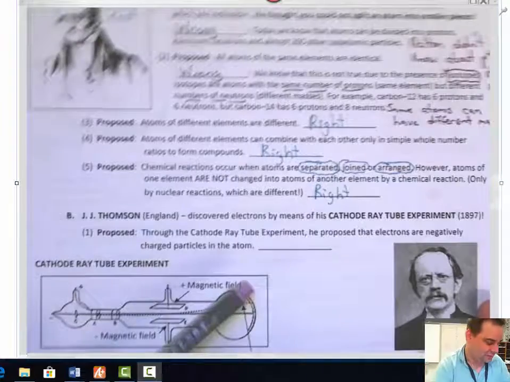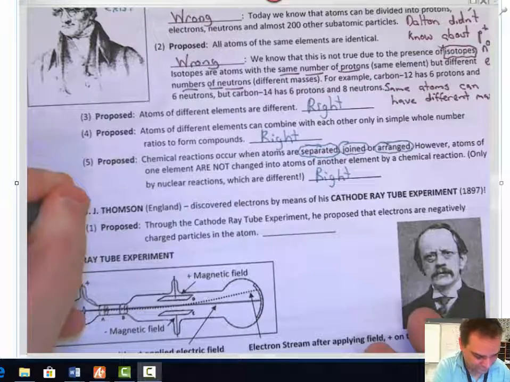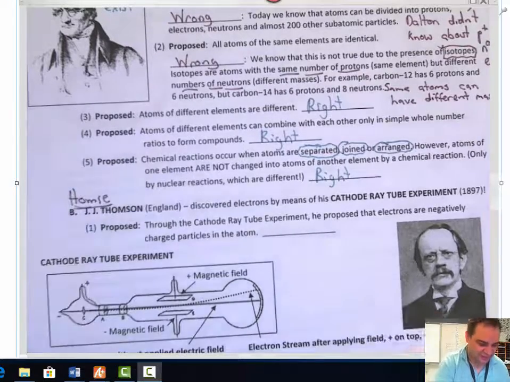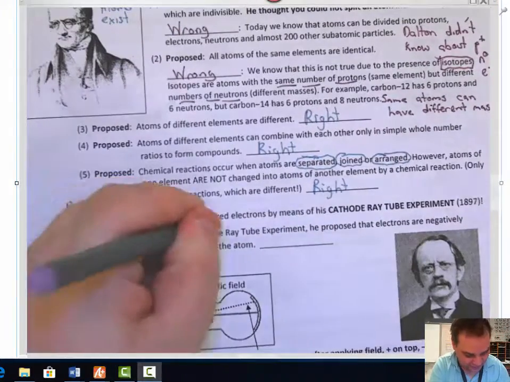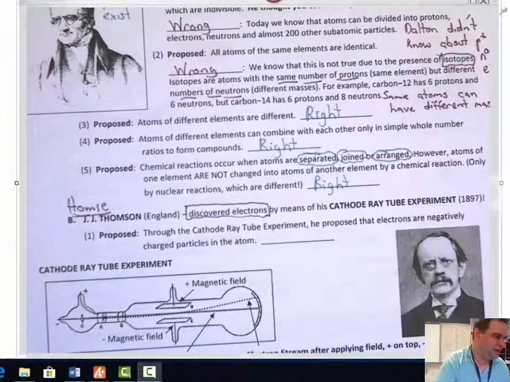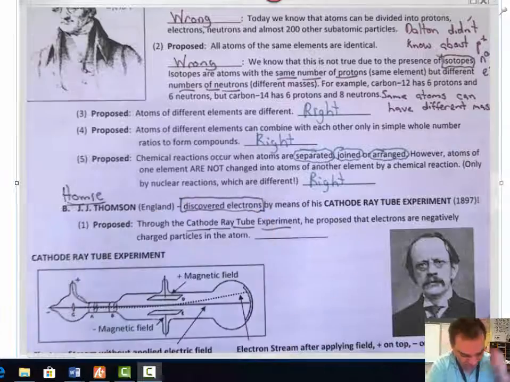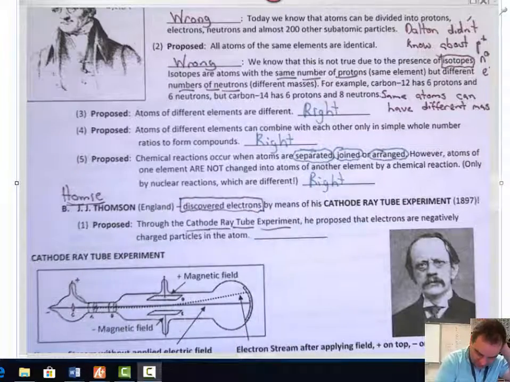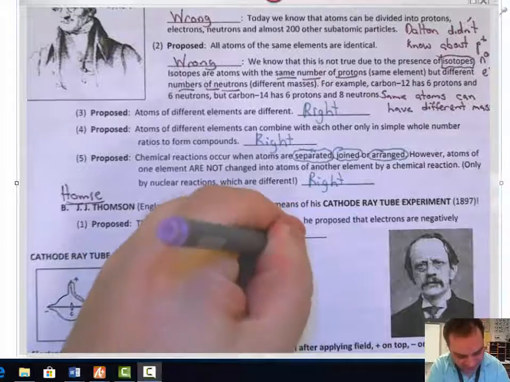Then we get to my homie. This is my homie. Did you know this guy's my homie? I refer to him as my homie. J.J. Thomson. He gets credit for discovering the electron. Okay? He did this in the cathode ray tube experiment. He proposed that electrons are negatively charged in the atom, where he was correct about this as well.